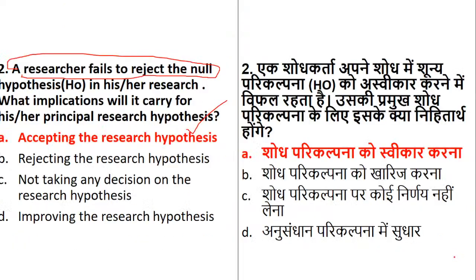So in the given question, it says that the researcher's relationship is not existing. It means it is failed, it is rejected. So it tells us that the relationship, in the form of the alternate hypothesis, gets accepted. So that is the question. Those who have said option B, I hope you have understood how B is wrong. I have explained it very well. Please listen to my explanation properly.